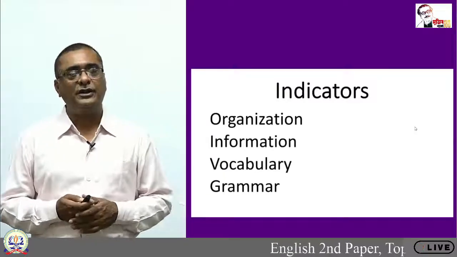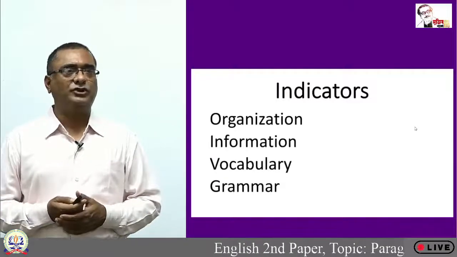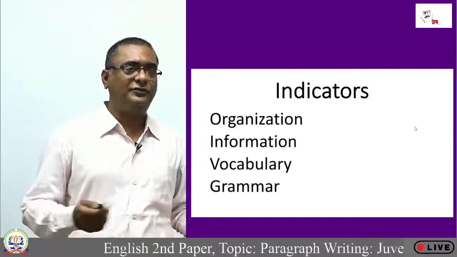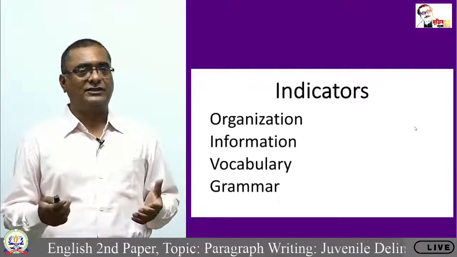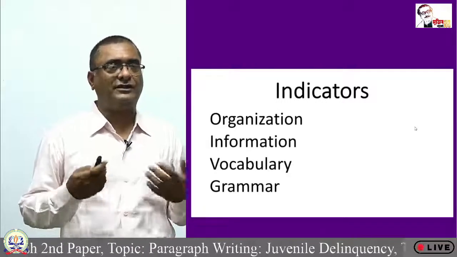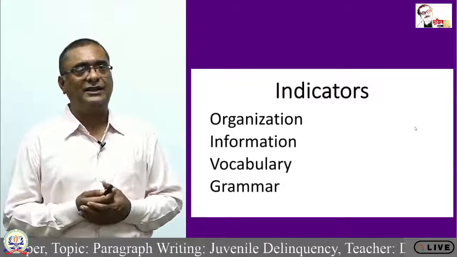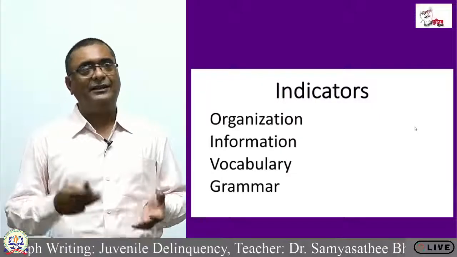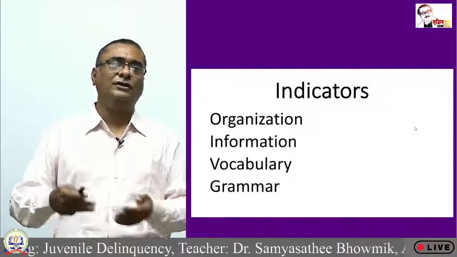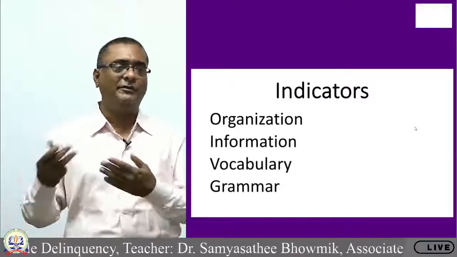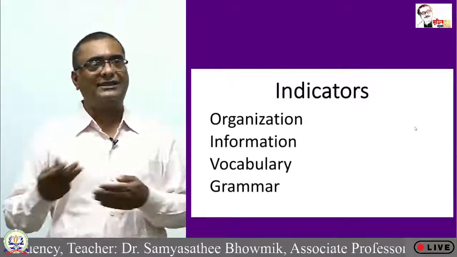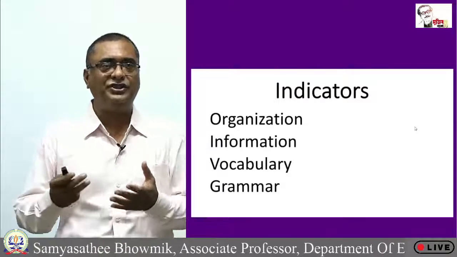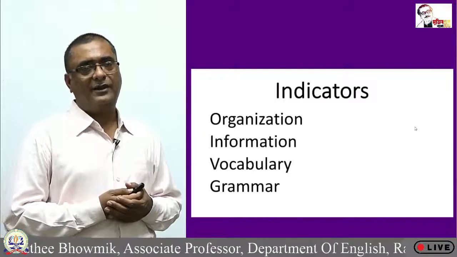What about information? The title of this paragraph is Juvenile Delinquency. If you can provide sufficient information regarding the causes or the factors responsible for juvenile delinquency, these belong to the area of information. If you can also tell the impact of juvenile delinquency on the delinquents, or on the family members, or on the society, or on the state as a whole, then you can claim that you have provided sufficient information in this paragraph. What about vocabulary?